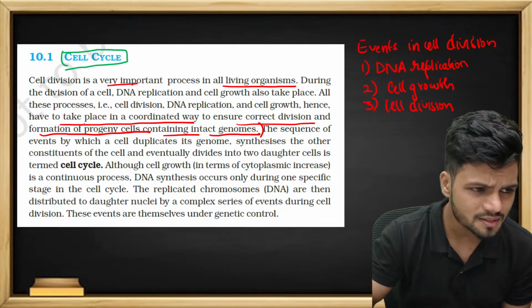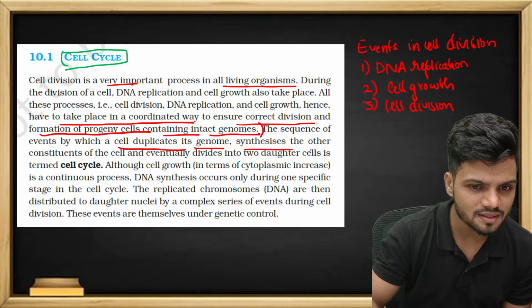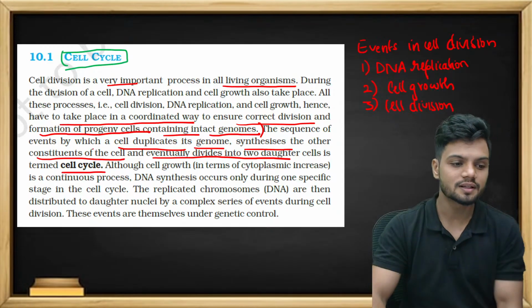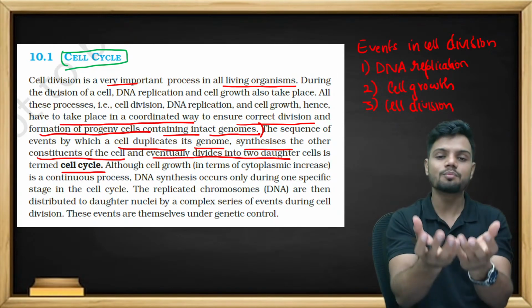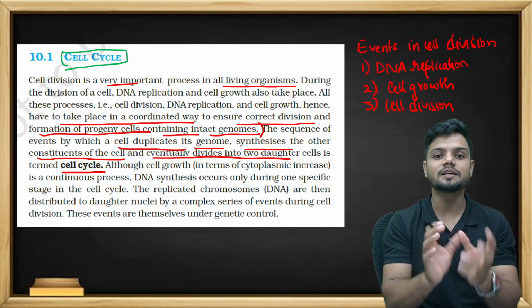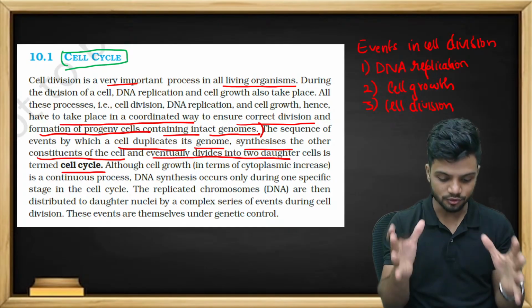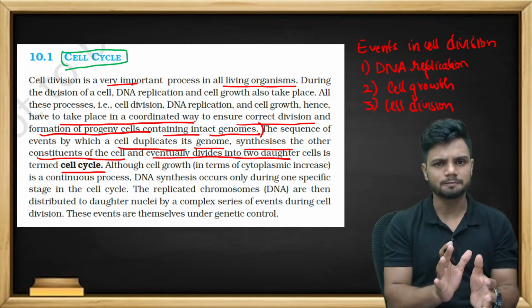The sequence of events by which a cell duplicates its genome, synthesizes the other constituents of the cell, and eventually divides into two cells is termed the cell cycle. So what is the cell cycle, students? The cell cycle is nothing but the events in which the cell divides. For example, making the burger is the entire process. You get the buns, you cut the onions, you cut the vegetables, then you make the burger.